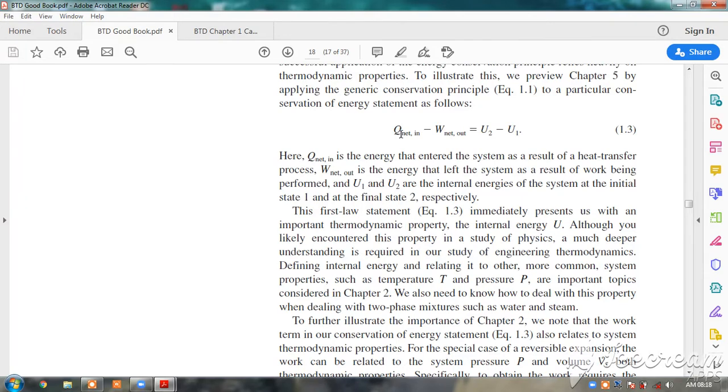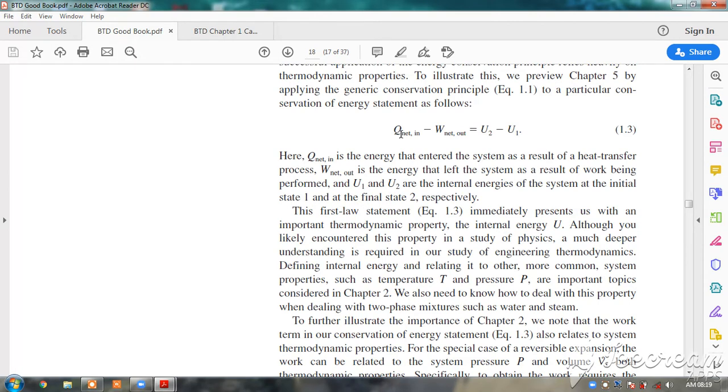Always the heat supplied to the system is positive, and the work done by the system is positive. Okay, that is also considered positive, because as we have studied in the introduction to thermodynamics, thermodynamics deals with the interaction of heat and work, that is heat and work interaction.